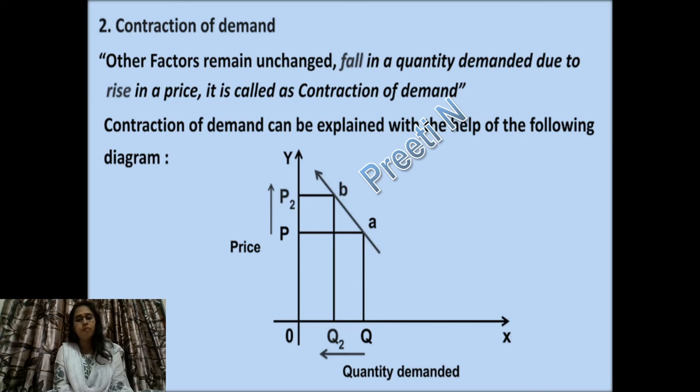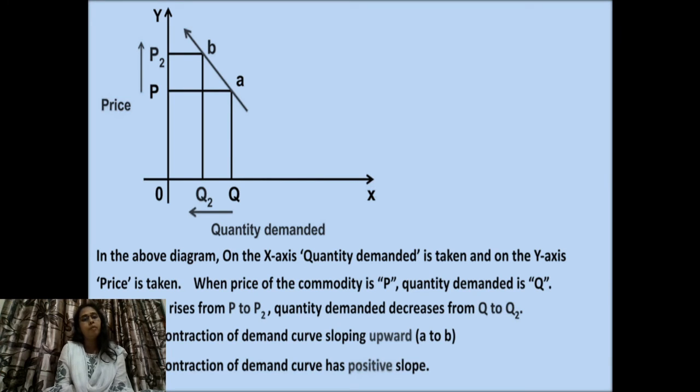You can see from here, initially the price is OP and at that time demand is OQ. When price rises, you can see P2, it has moved from P to P2. It means initially the price was OP, now the new, increased price is OP2. And because of the increase in price, our demand has contracted, has reduced.